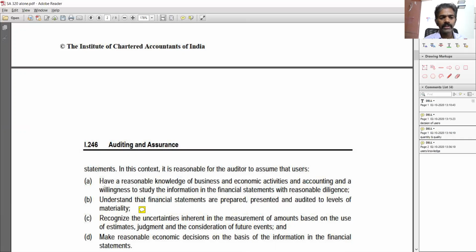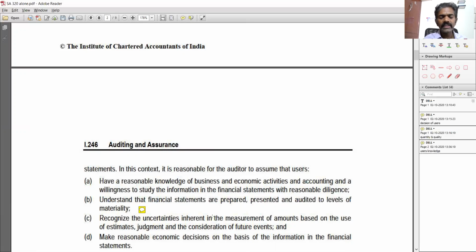Look at the next point that talks about materiality. Understand that the financial statements are prepared, presented, and audited to the levels of materiality, right? They should not expect that if the auditor is giving the report, then it is 100% accurate. They should know that there would be a materiality; there might be small errors which the auditor might not be reporting. That is what it means.